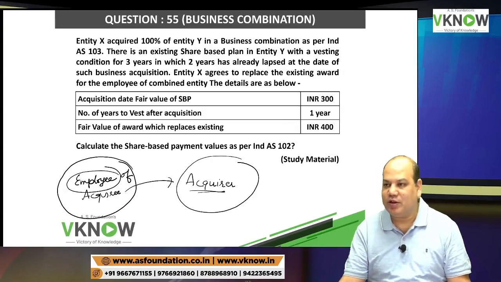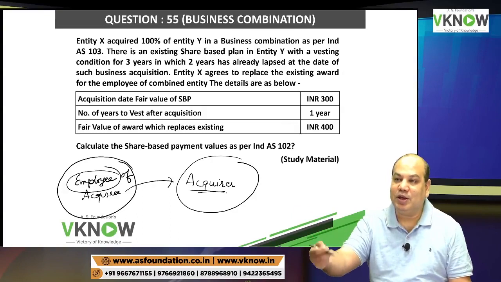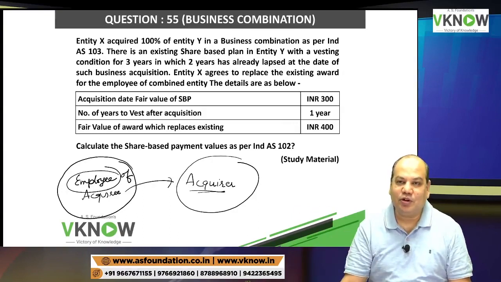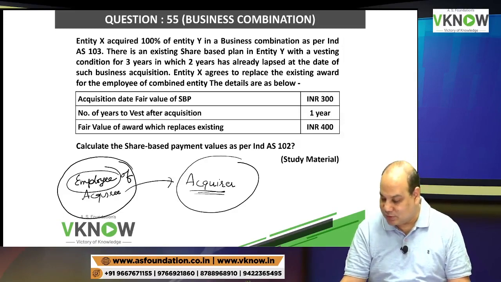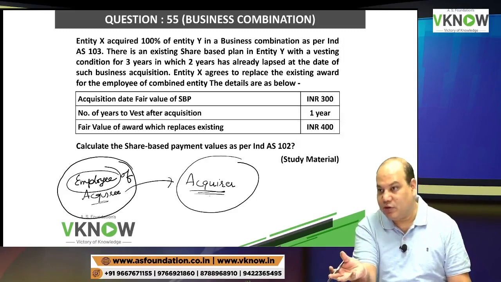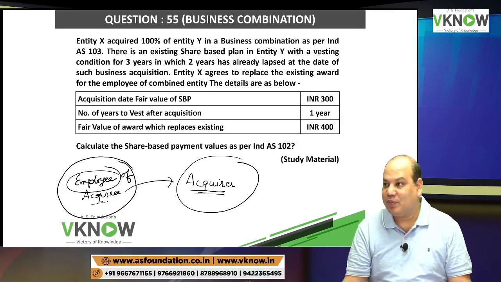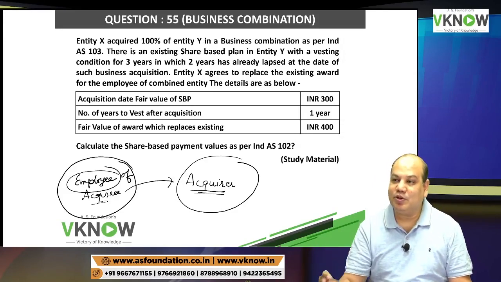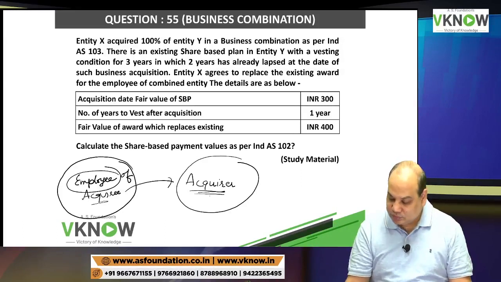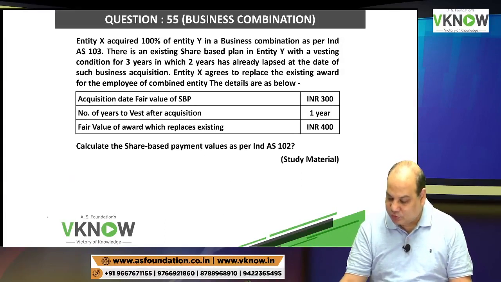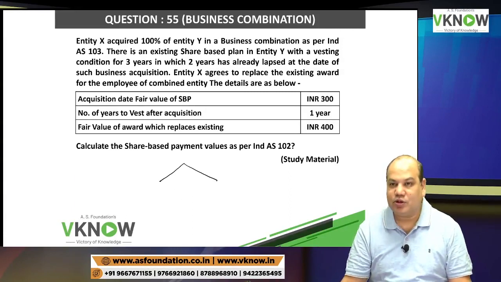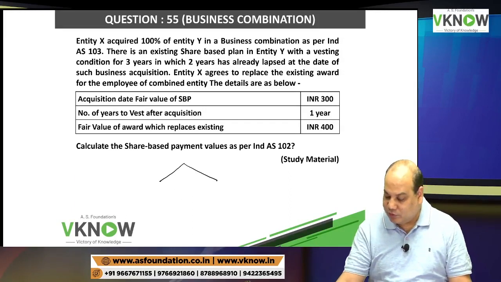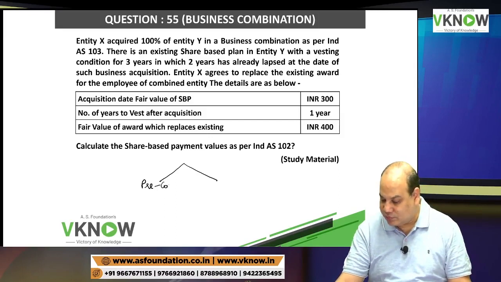Acquirer says, don't worry. We will replace the award. That is called replacement award. Is it right? Do you remember replacement award now? Yes. But he says, I have already completed 3 years of service. What happens to that? That will also be counted. That is also considered. So what we do, we divide our calculations into two parts. One is for pre-combination service and one is for post-combination service.